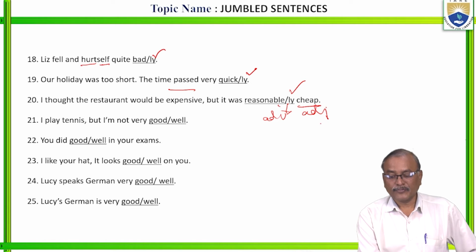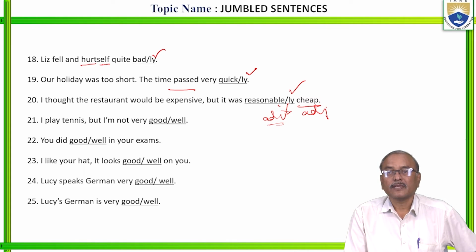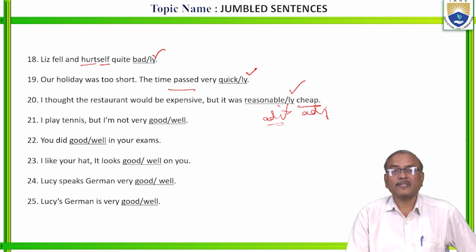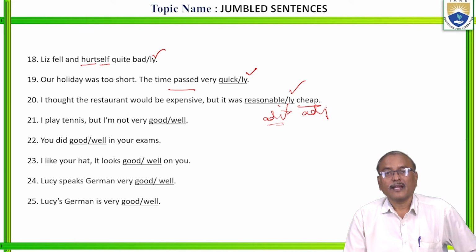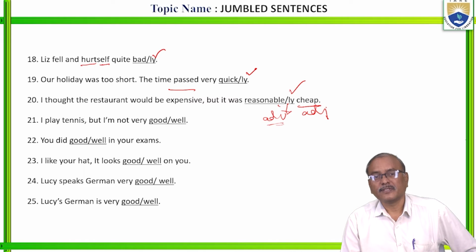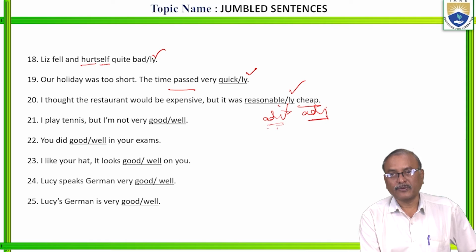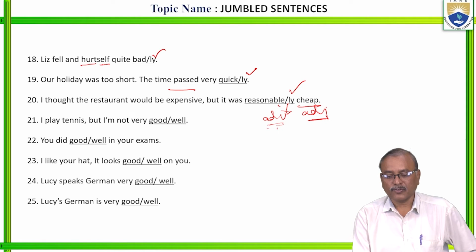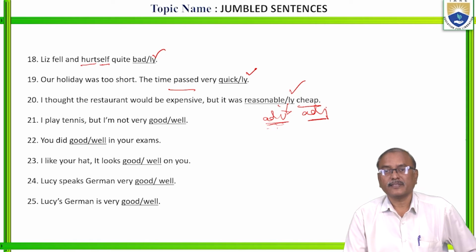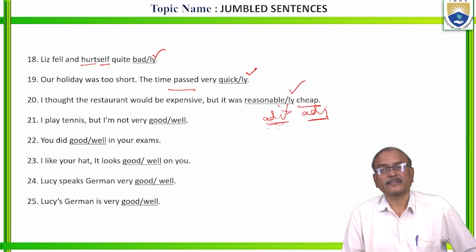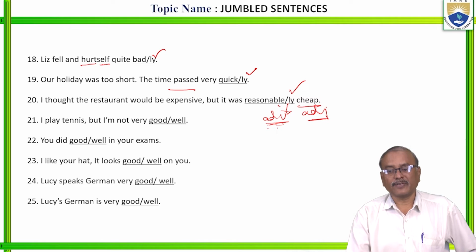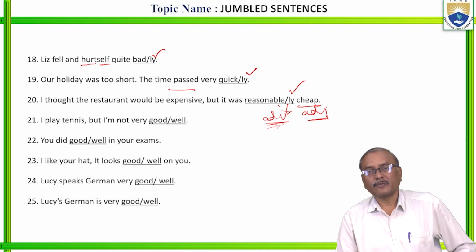Why? Before adjectives, we use adverbs. You know the definition of an adverb. An adverb qualifies a verb, it qualifies an adjective, or it qualifies another adverb. Is it clear? So before adjectives, we have to use an adverb only. To qualify an adjective, we use an adverb only. To qualify a verb, a dynamic verb, we use an adverb only. To qualify another adverb, we use an adverb only.